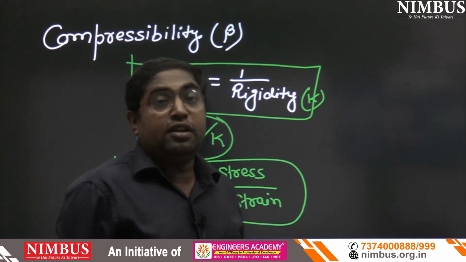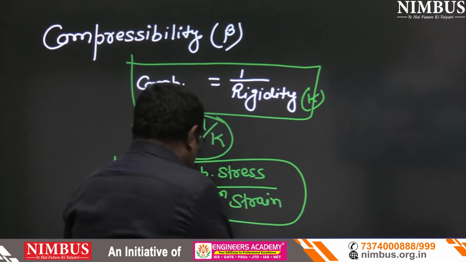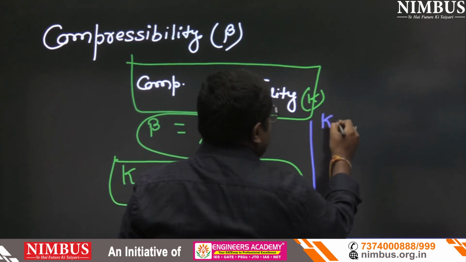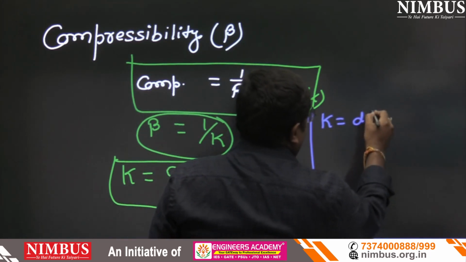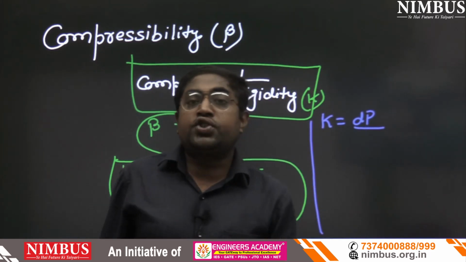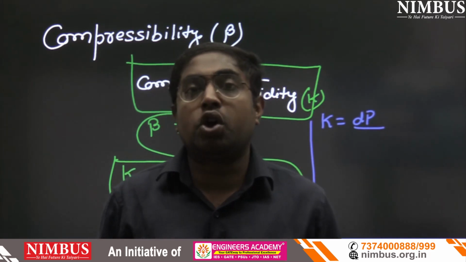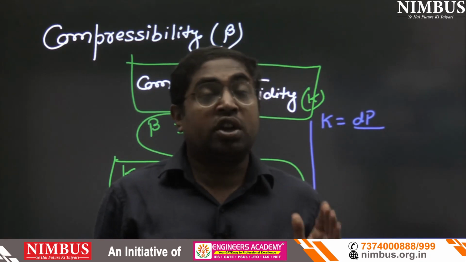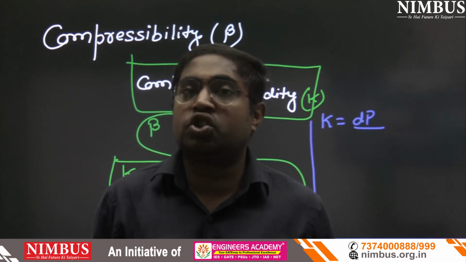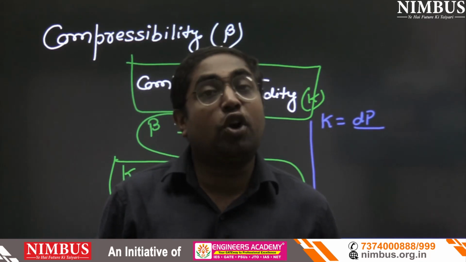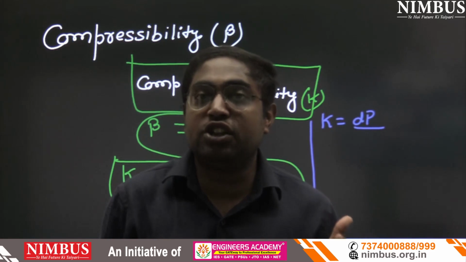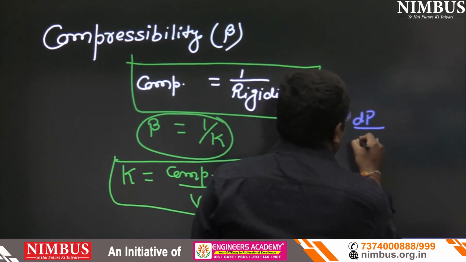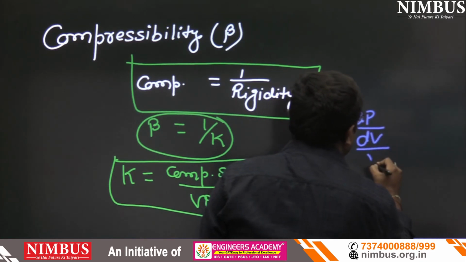Now see, what is the meaning of compressive stress in fluid mechanics? So K equals change in pressure, that is dP, upon volumetric strain. Strain means change in dimension upon original dimension. So here volumetric strain is change in volume upon original volume, that is dV upon V.